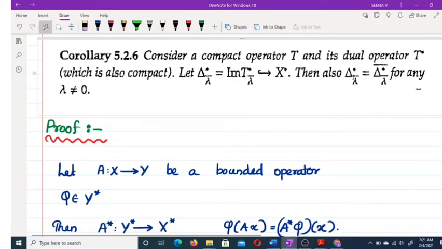Then also delta lambda conjugate star is equal to delta lambda conjugate star whole closure for any lambda not equal to 0. Okay, you must note this notation.